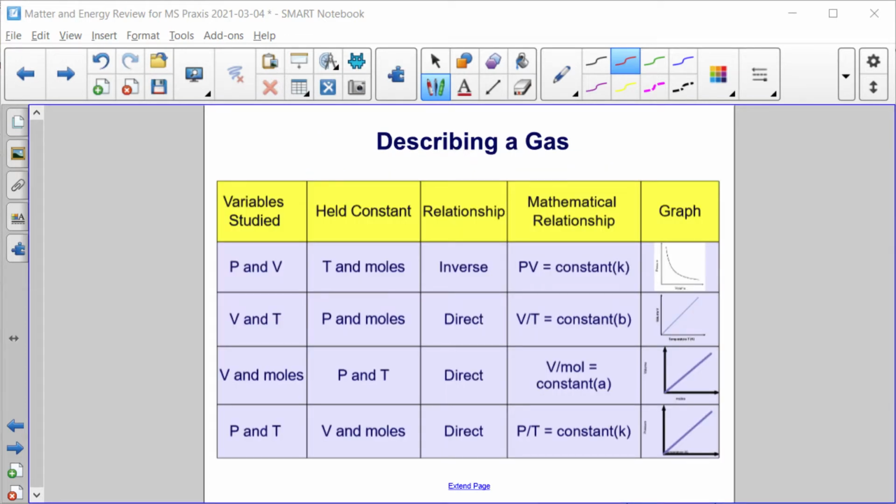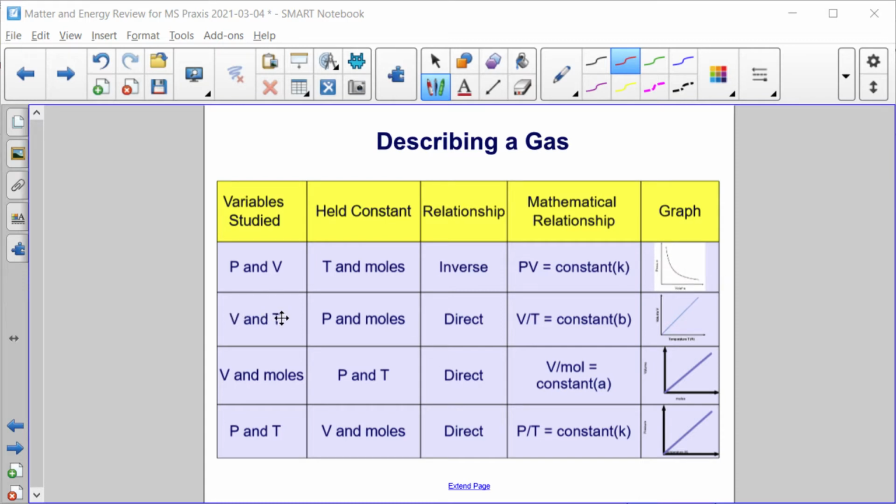Here's a summary of the various ways we've used to describe a gas. If we study pressure and volume, holding temperature and moles constant, we get an inverse relationship, where as volume increases, pressure decreases.